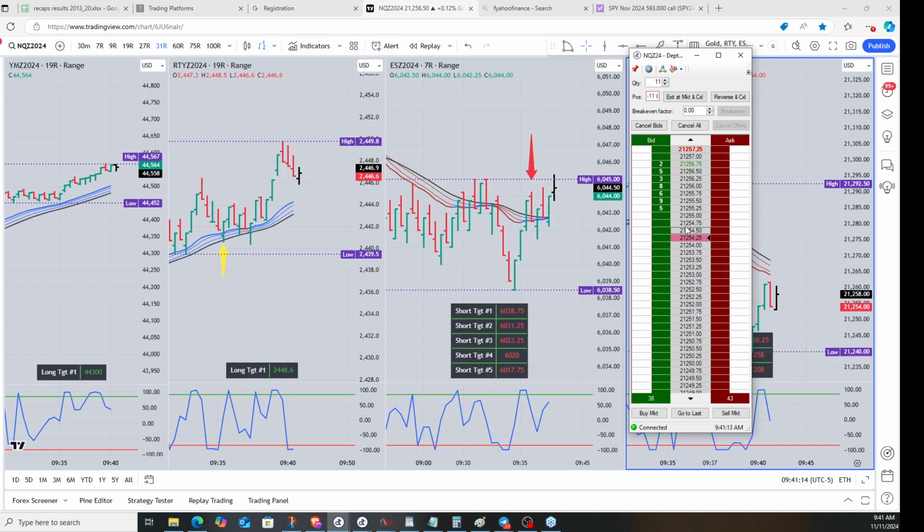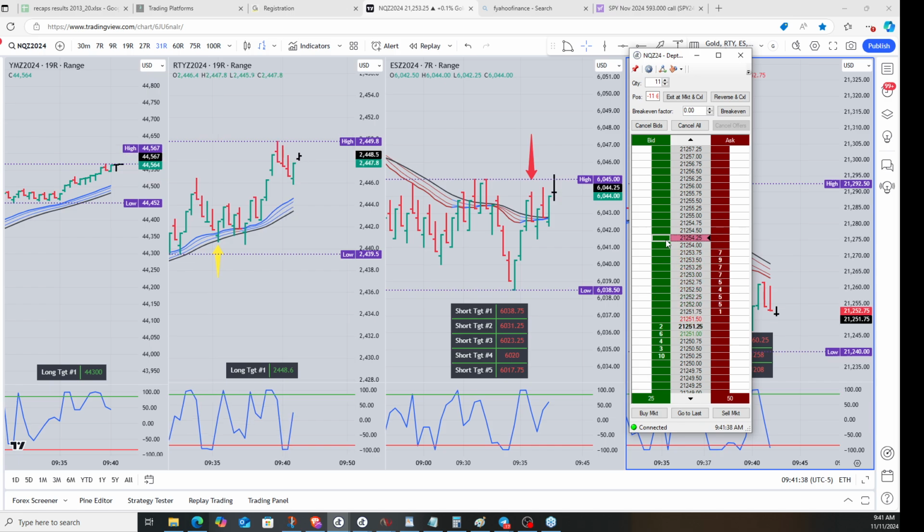Now it's got to go 4 points into profit to bump the stop to break even. It's got to get down to 50.25 right down here, and we'll bump the stop to break even. What it should do is go all the way down here to 21,240. 4 points into profit, we'll bump that stop. It's almost there. It's going to go. There it is. Stop to break even.